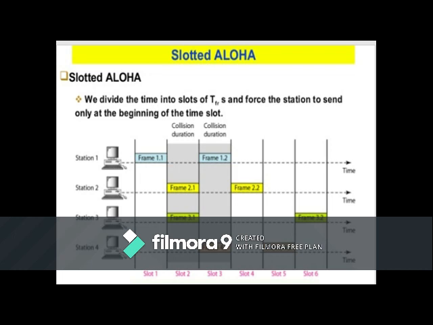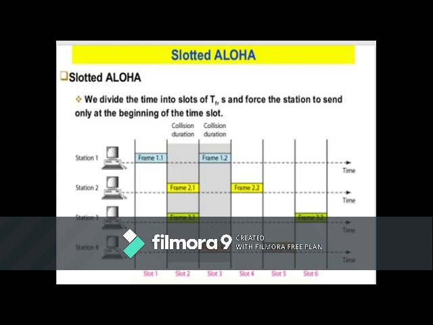Pure Aloha has a vulnerable time of 2 times TFR, because there is nothing that defines when the station can send. A station may send soon after another station has started or soon before another station has finished. So slotted Aloha was invented to improve the efficiency of pure Aloha. In slotted Aloha, we divide the time into slots of TFR, the time used to transfer a frame, and force the station to send only at the beginning of the time slot.